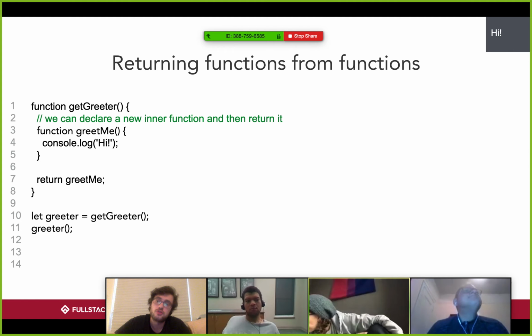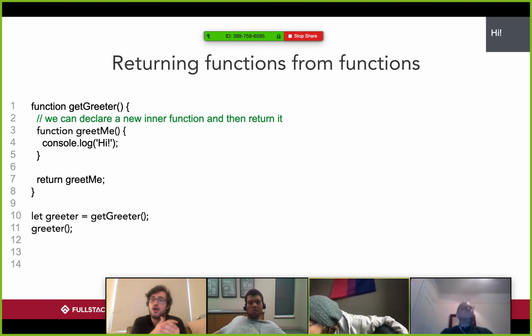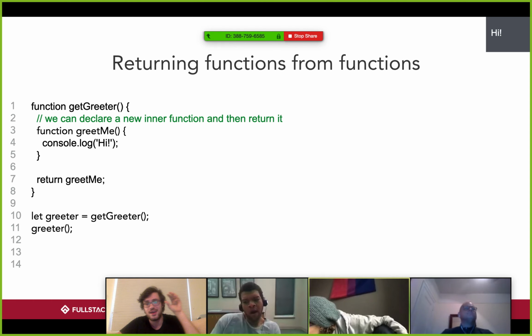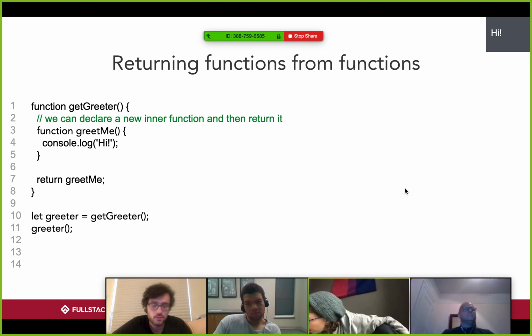So here we have this function getGreeter, and then we define inside of getGreeter something called greetMe. And then we just return greetMe inside of getGreeter. So here on line 10, we have let greeter equal getGreeter invoked. We invoke greeter and we get hi. Does that make sense? Okay.